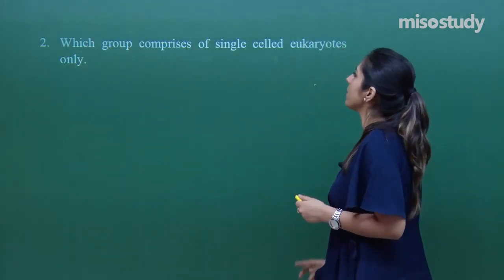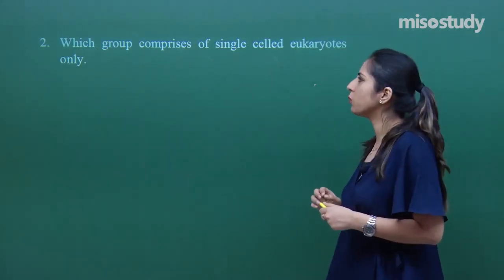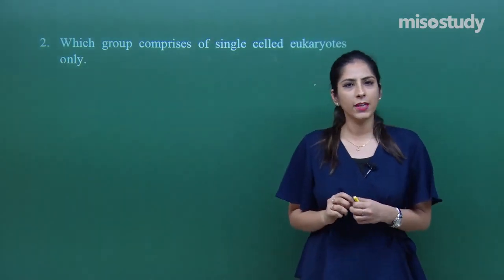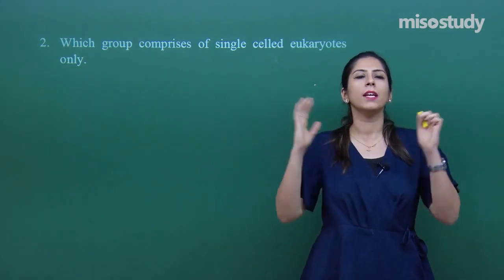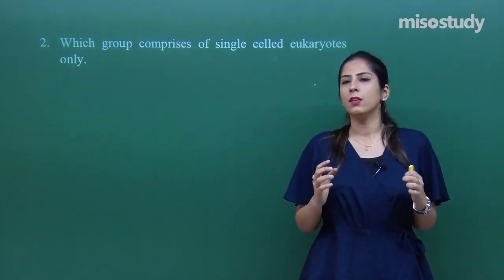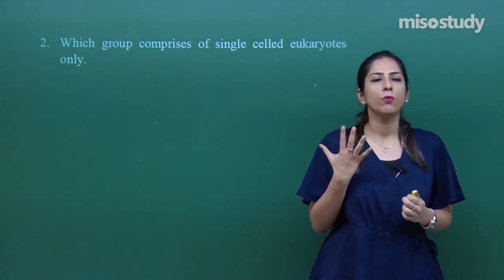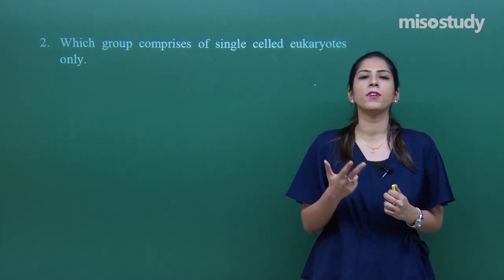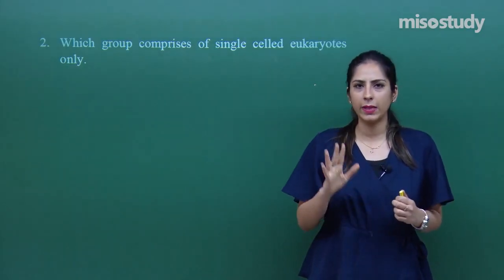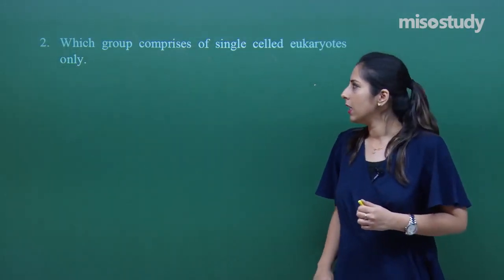Which group comprises single celled eukaryotes only? We have studied the R.H. Whittaker system of classification, where the whole living world is divided into 5 kingdoms. What are these? Monera, Protista, Fungi, Plantae and Animalia. These are the 5 kingdoms present.